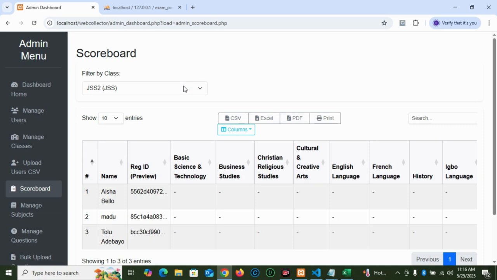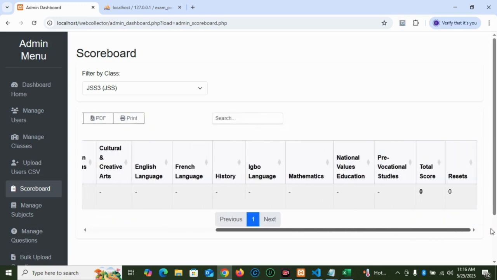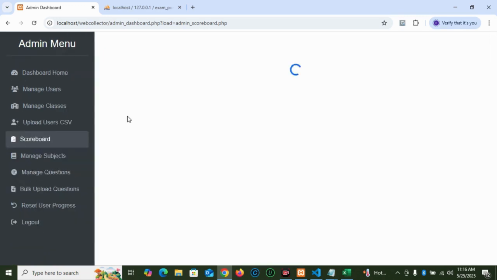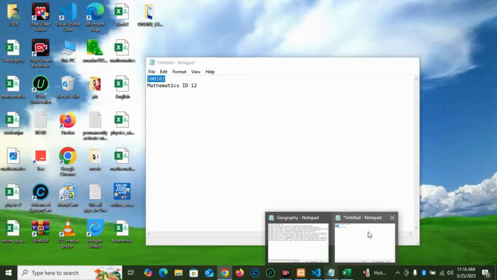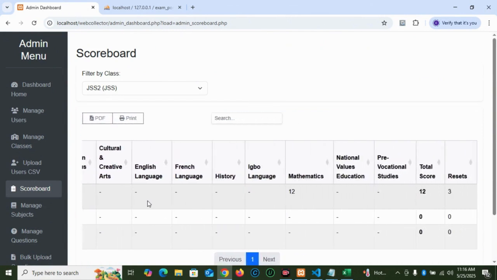So you can see now JSS3, and I don't have anything yet for them now. The beauty of it is that the child's data is shown below. This child ID we use is 5000102. If we come here, you see the child. Let's check that of mathematics. Okay, wonderful. You can see it has recorded that student's score under mathematics, and we have reset this student's progress 3 times.